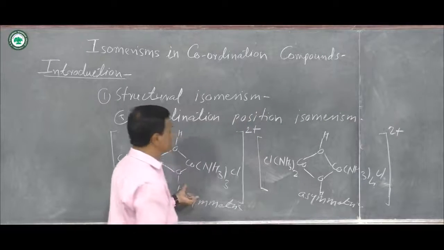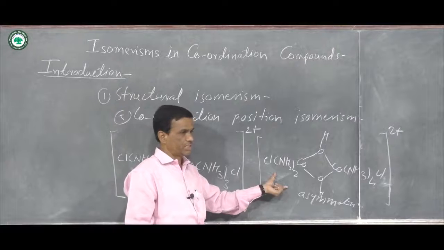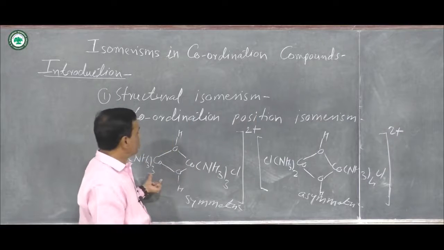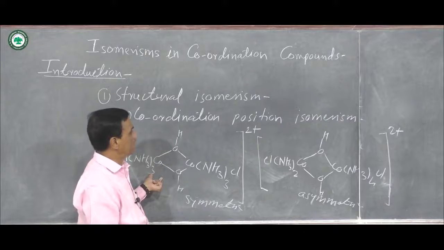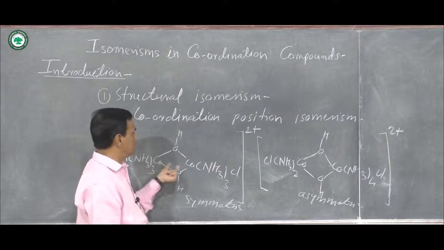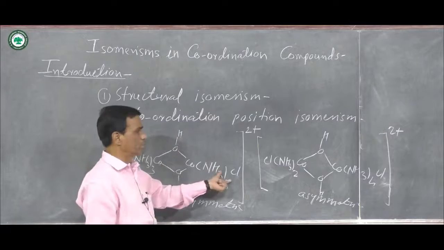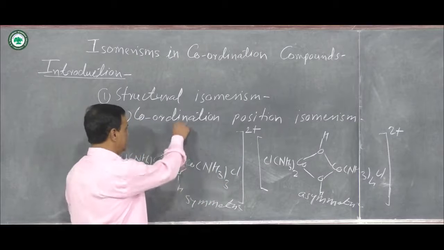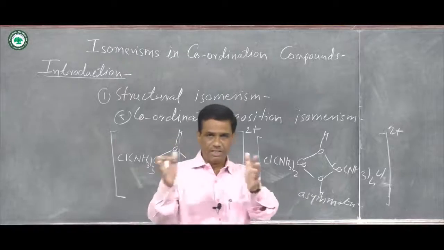The first structure is symmetric, the second structure is asymmetric. Only coordination positions are changed in these coordination compounds. Here cobalt bonds with 3 NH3, and here Co bonds with 3 NH3, then 1 chlorine, 1 chlorine, and this is a symmetric structure. You know that symmetry means the left hand is equal to the right hand.